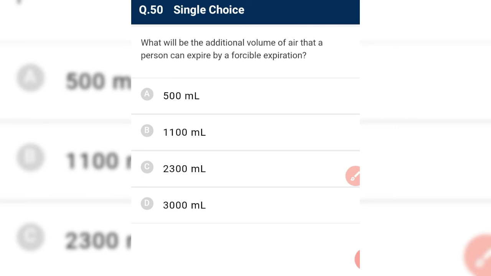What will be the additional volume of air that a person can expire by forceful expiration? It is asking about the expiratory reserve volume. So we have about 1100 ml, that is the value of expiratory reserve volume, that additional amount of air we can expel out by forceful expiration.